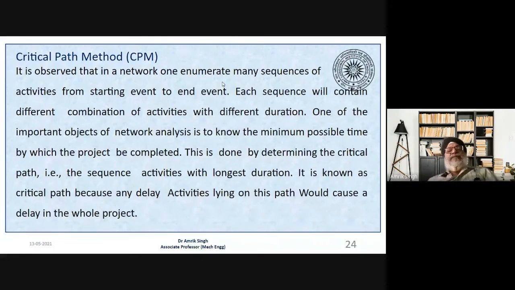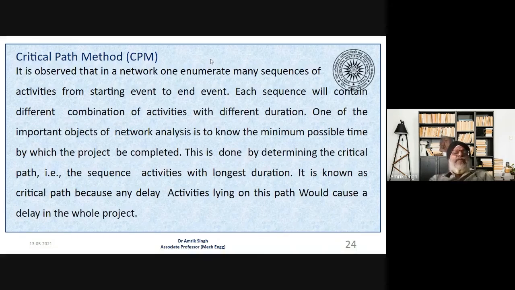So we draw some alternate paths. Suppose the first activity is through this path, the second activity is through this path, and the third activity is through this path. It is just like this. Suppose you are going from your institute to Sangrur. There are three paths.